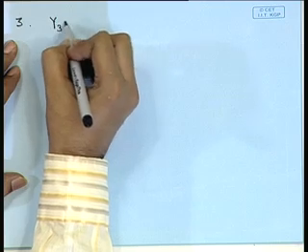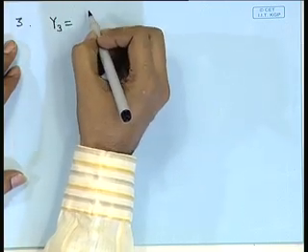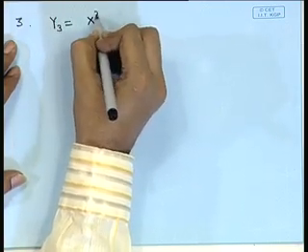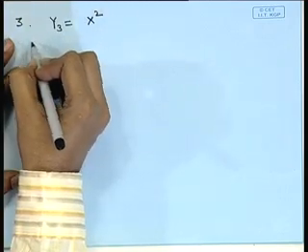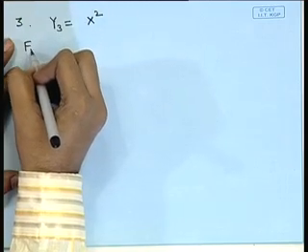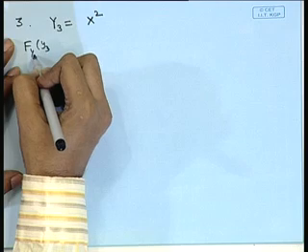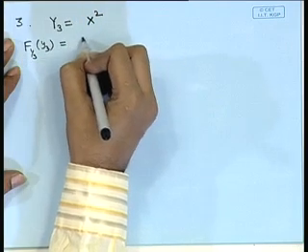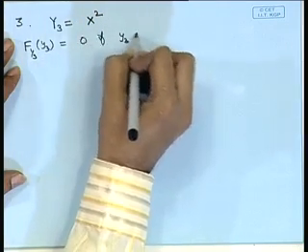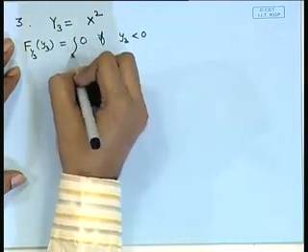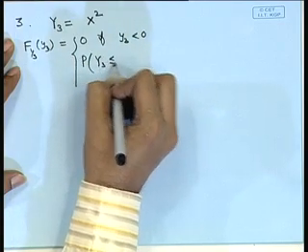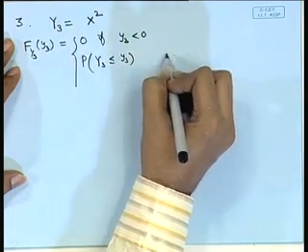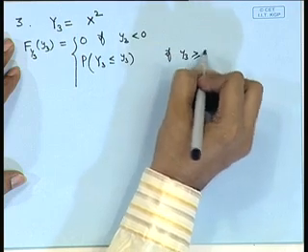Let us take, say, y3 is equal to x square. Once again, if I consider F of y3, then this is 0 if y3 is less than 0, and it is equal to probability of y3 less than or equal to y3 if y3 is greater than or equal to 0.